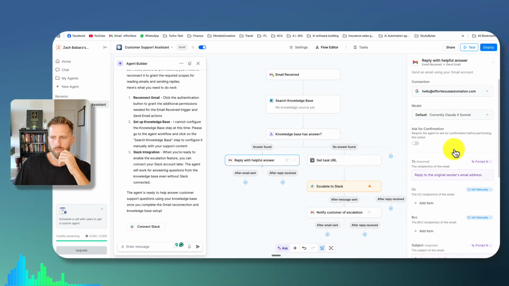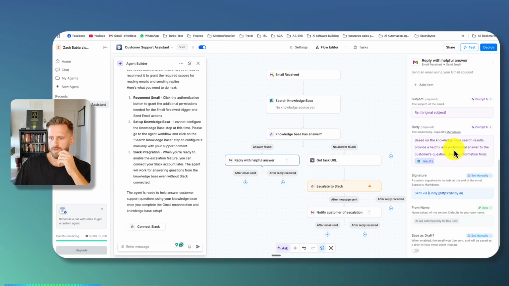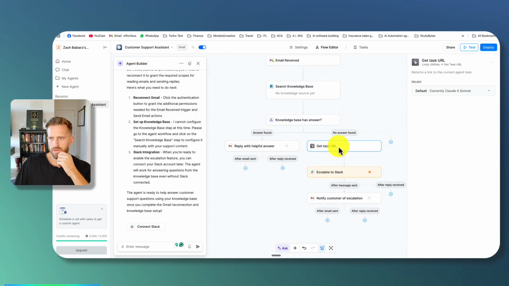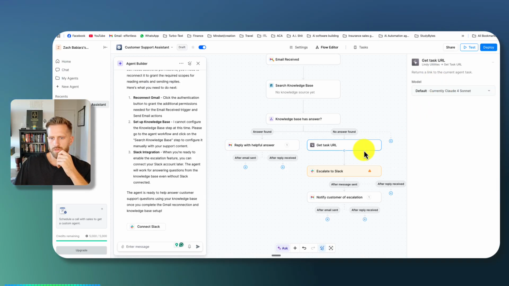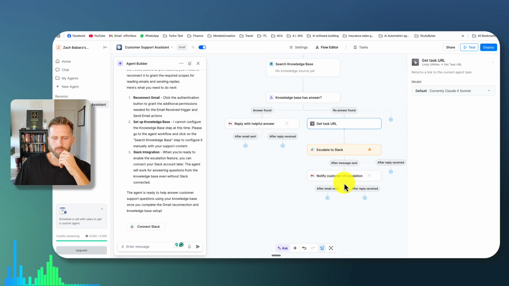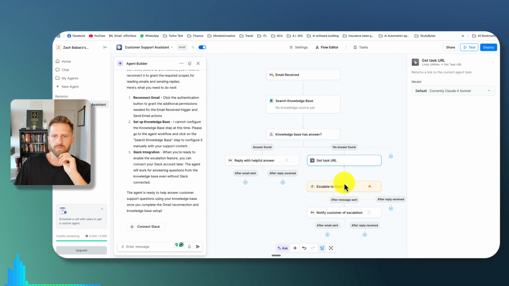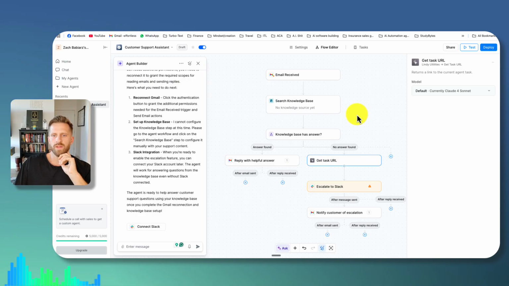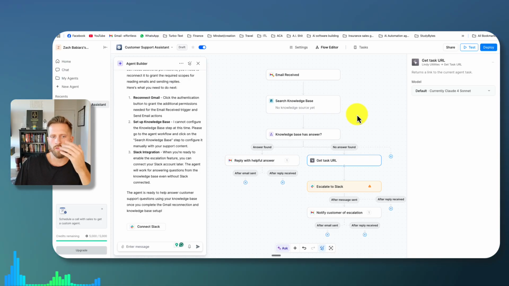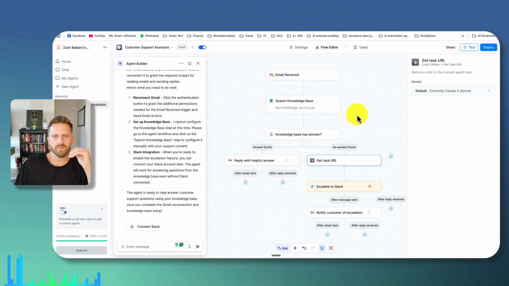Okay, answer found, reply with a helpful answer. Okay, it seems pretty easy to use. Get task URL. Okay, and then it would escalate it to Slack. So it's a fairly simple workflow, but imagine how valuable this would be for any business that does customer service and does it all manually. This would only escalate the stuff that really matters, and then all the automated emails and everything for customer service would take care of the FAQs and repetitive stuff they get.